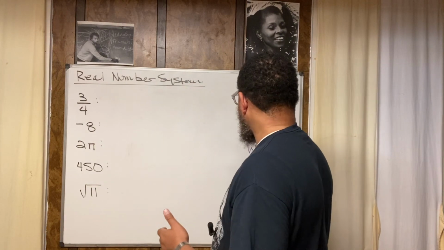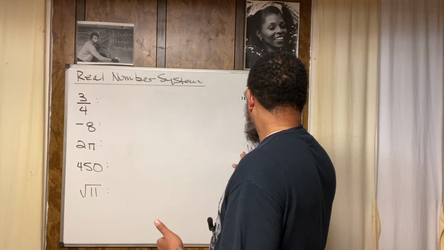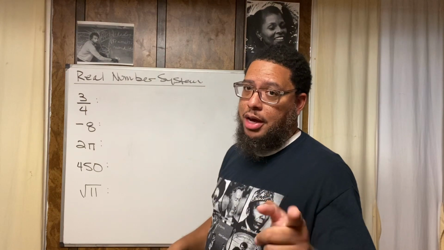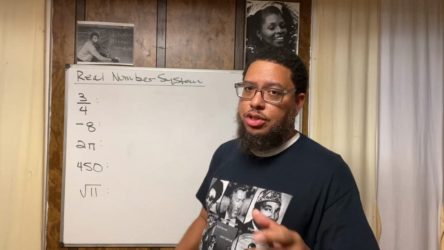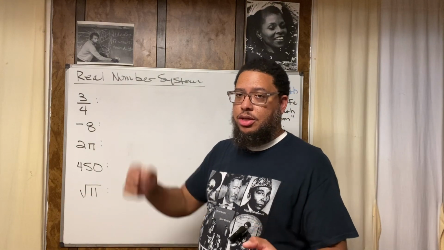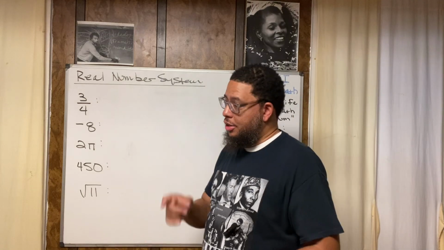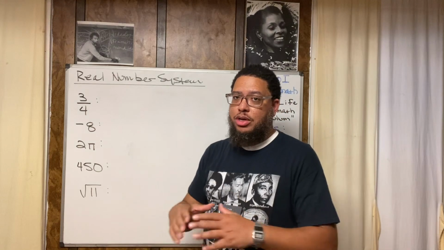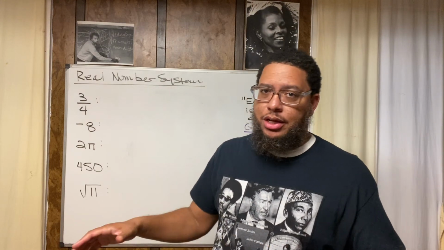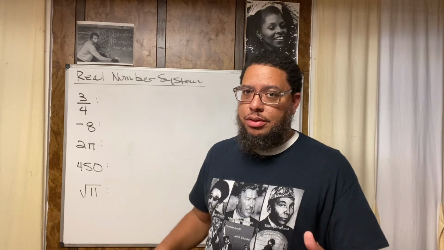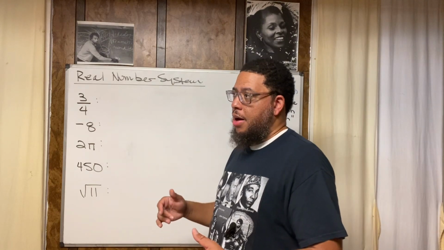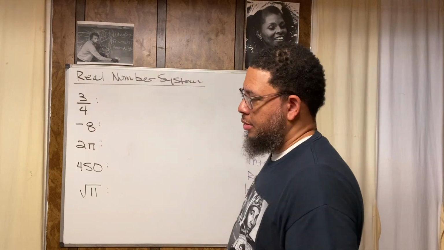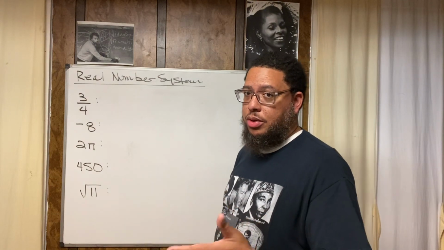Something else I didn't even get into, the integers. Something else I left out about integers to help you remember: integers can never be fractions or decimals. They have no fractional part, no decimal part. So 2.8 is not an integer. 1/2 is not an integer. Integers have to be basically whole numbers or natural numbers, or the negatives of the whole numbers or natural numbers.